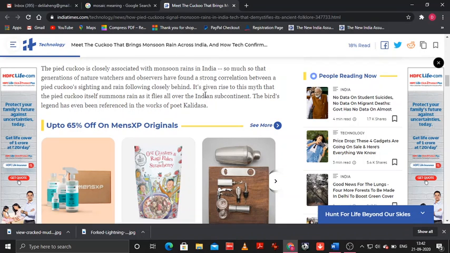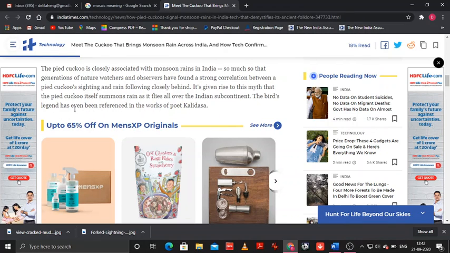It says here it's given rise to this myth that the pied cuckoo itself summons rain as it flies all over the Indian subcontinent. So whenever you spot it, it's a sign that within the next 2 days or so, or maybe the very next day, it will start raining. So that's the reason why this bird is so famous, and it is called the monsoon bird of India.